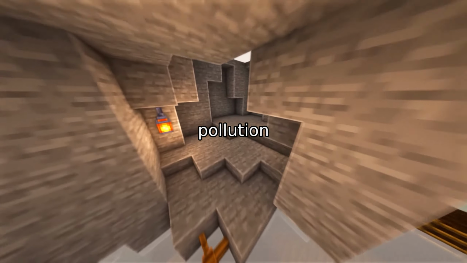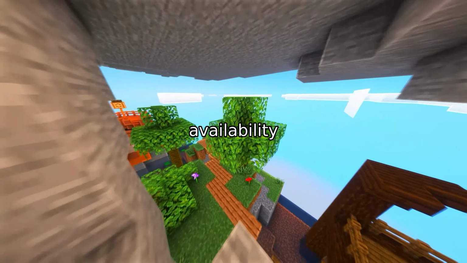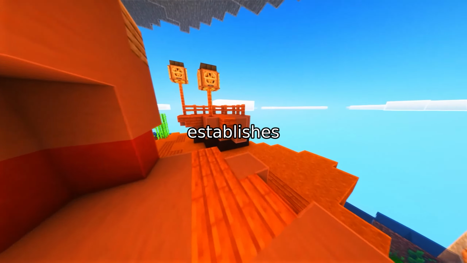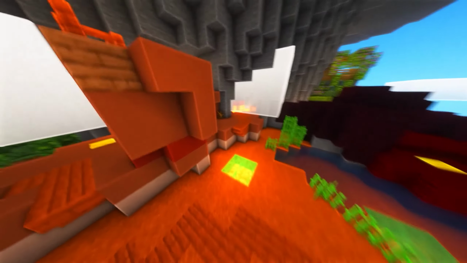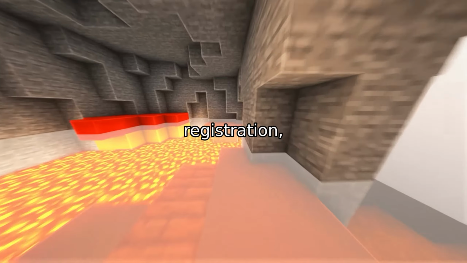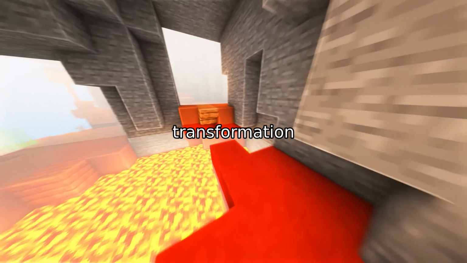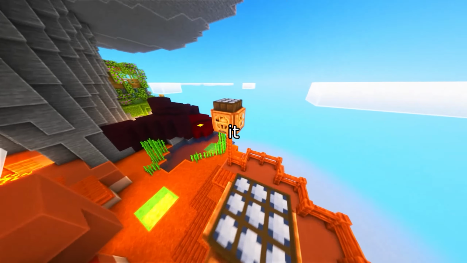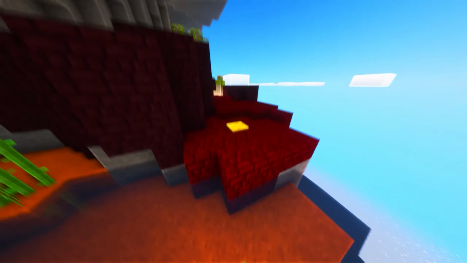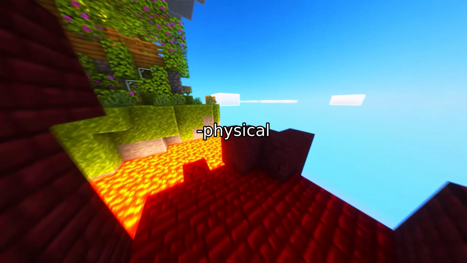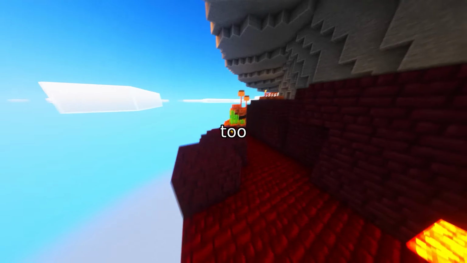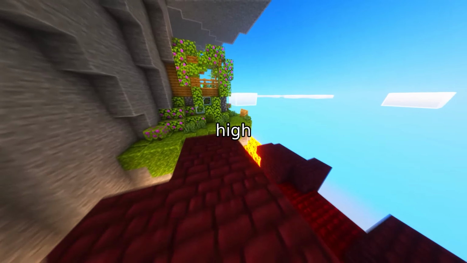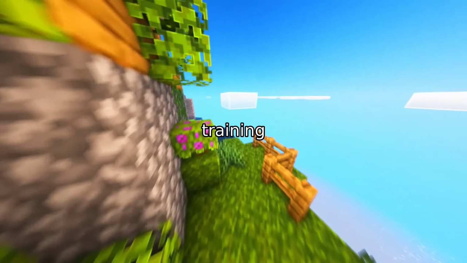To handle the data pollution problem, YOGO uses an availability registration protocol. This is a three-stage pipeline. First, it establishes a baseline using a primary sensor. Second, it performs radiometric registration, optimizing a per-view affine transformation to decouple exposure and sensor bias from auxiliary images. Finally, it calculates an availability score. If an auxiliary frame shows extreme non-physical transformations, meaning the sensor data is too distorted or misaligned, the system simply rejects it. This ensures that only high-quality, consistent data ever reaches the training engine.